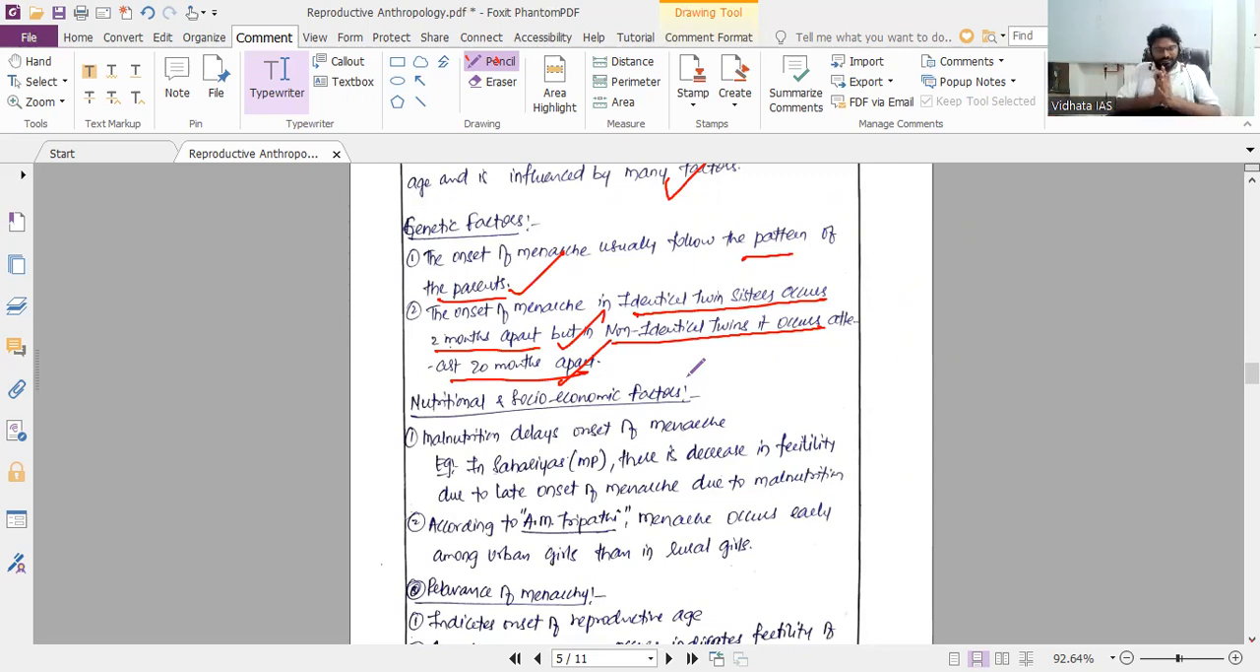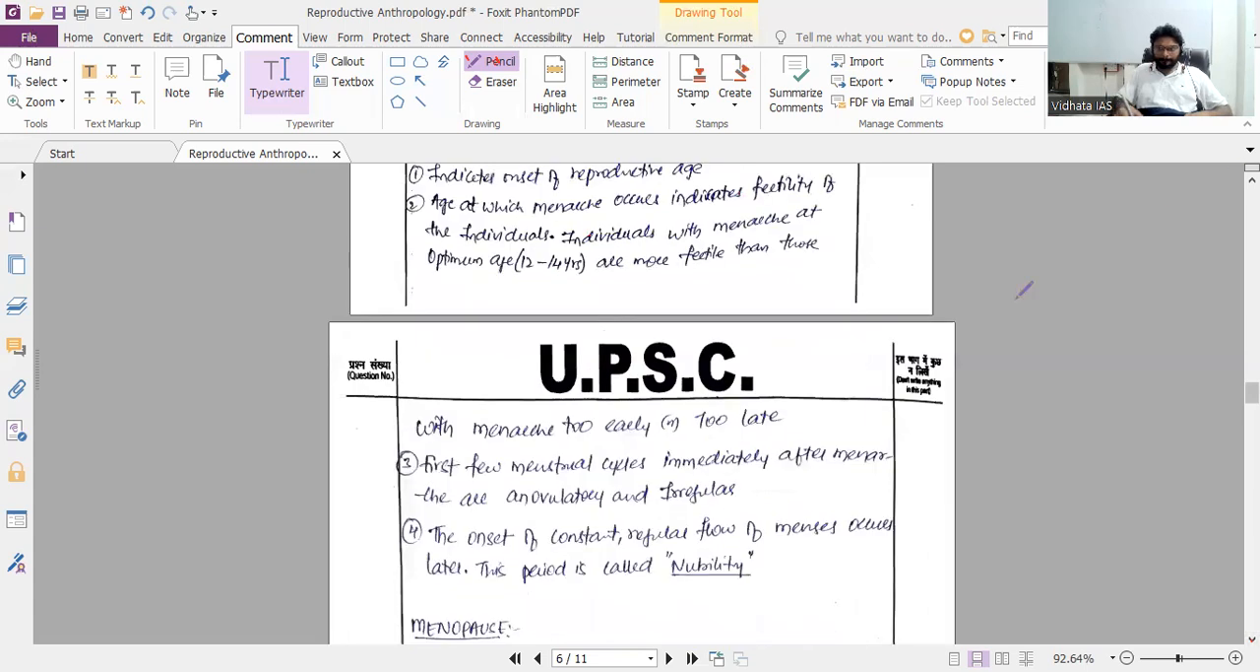So genetic factors depend upon the parents. If the mother is very early, the child is also very early. Next, the onset of menarche in identical twins, that is also 5. Apart from that, what can we include in genetic factors?